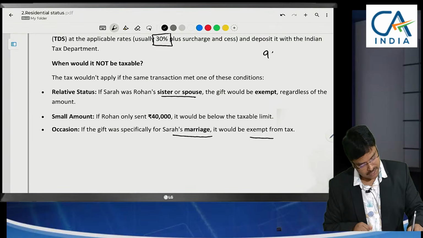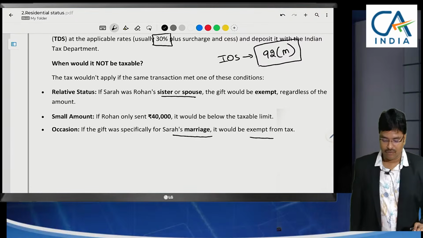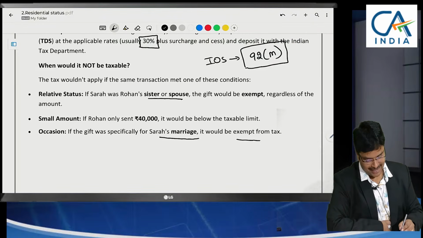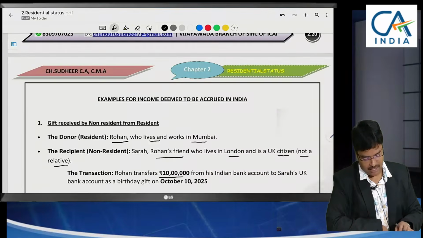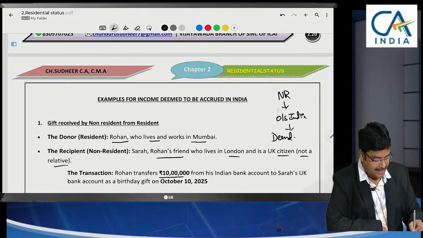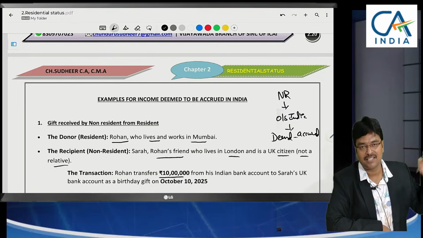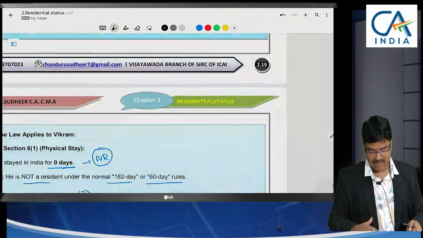Sir, all the gift provisions I will explain in section 92, subsection M, in income from other sources. Since all of us are in practice, you might remember the limit of 50,000, that's why I am explaining. On the occasion of marriage exempted, below 50,000 exempted, above 50,000 will be taxable. Even though the non-resident is receiving the gift outside an Indian bank account, we deem that it is accrued in India and you will be liable to pay tax. We can't say you received in India because it was received in a foreign bank account, but we say it was accrued in India. Sir, is it clear?